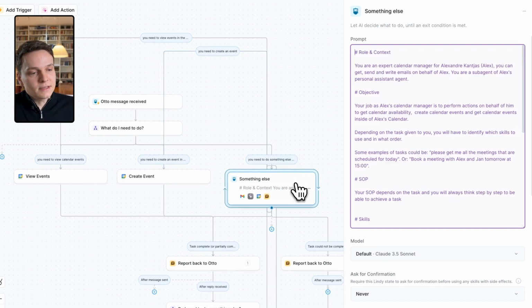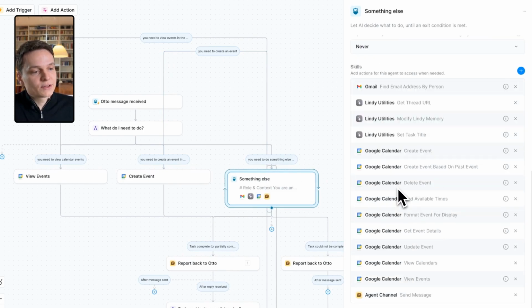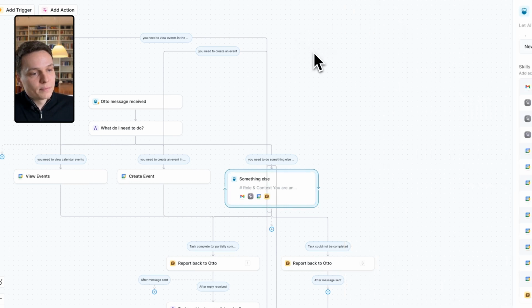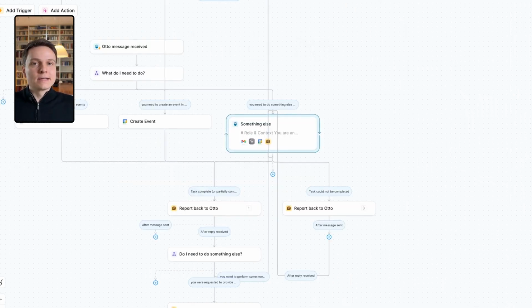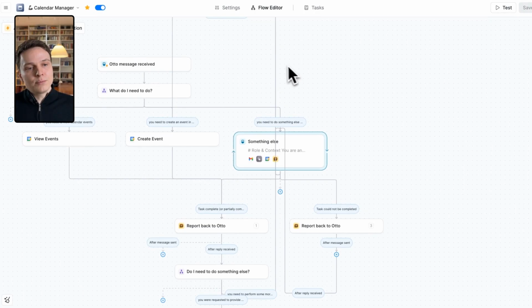But for everything else, we have basically a set of instructions and all these actions that are available. So that's the pattern: the common actions in your branches at the beginning, whether it's Notion, calendar, email, Slack, try to put these first. And then at the last branch, for anything that is not a typical action, we're going to put the agent right here.